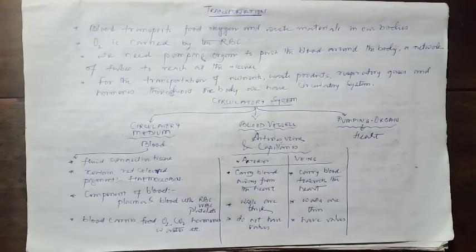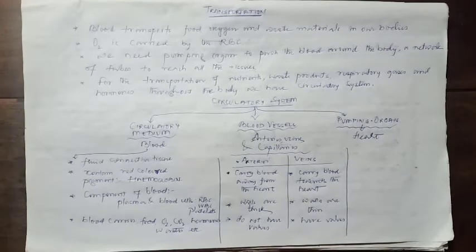Now, there should be a system in place which can carry that food to the cells, and the carried food inside the cell is broken down in presence of oxygen and energy is released.